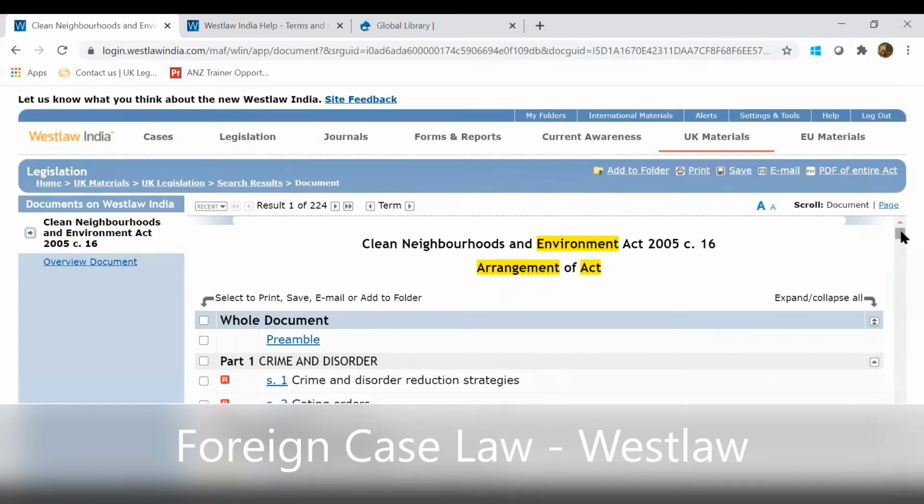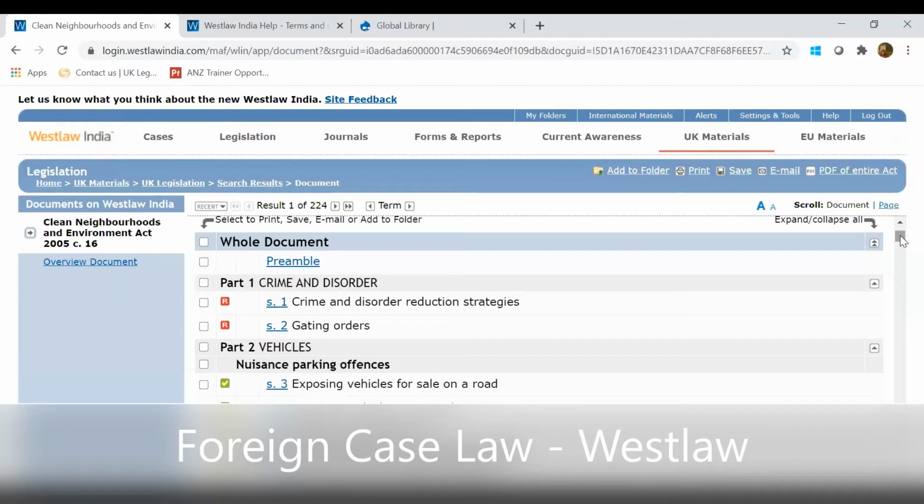Whenever you open any particular international document, you will have a couple of symbols which will help you identify if it has got a negative treatment, positive treatment, or this particular section is repealed, or this section is law enforced, currently a good law or not. How can you find what exactly that means? You can just put your cursor on this. For example, in this particular act, you can see section 1 and section 2 has been repealed.